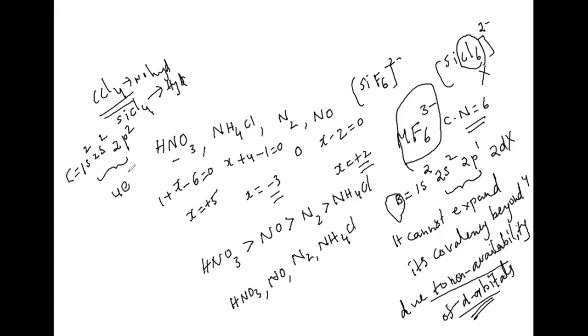The total valency electrons are how many? The 4 valency electrons we can take. Got it, what I'm telling here? Right. Now come to the next question.